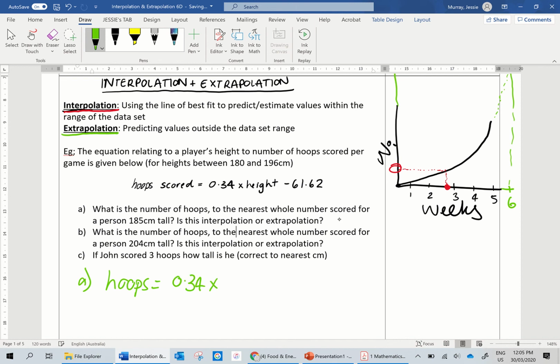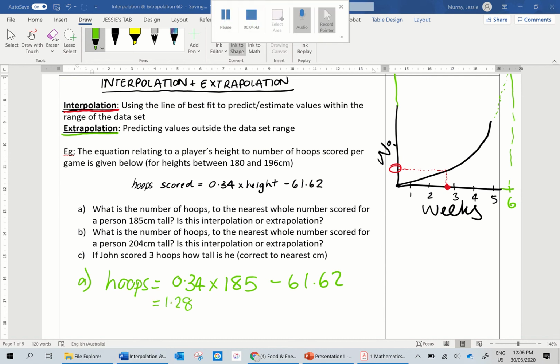0.34 timesing by his height, and then we have to minus 61.62, okay? All right. We get an answer of 1.28. Now we think, okay, hang on, wait. Number of hoops scored. You can't score 0.28 of a hoop, right?